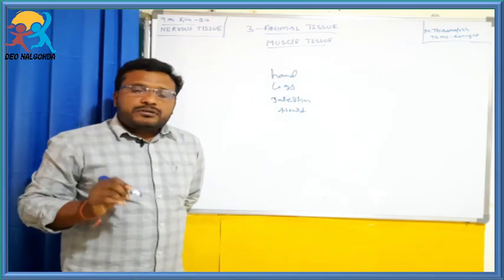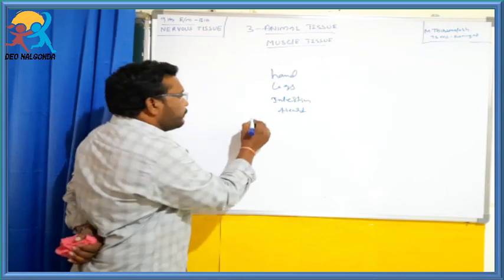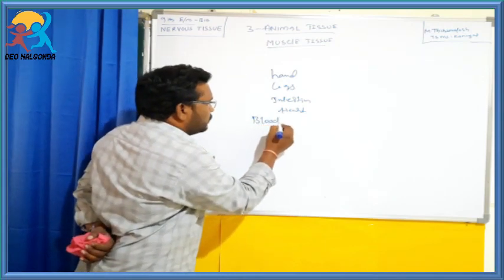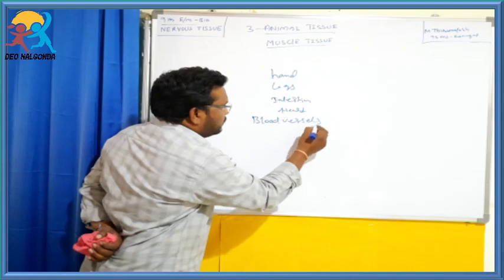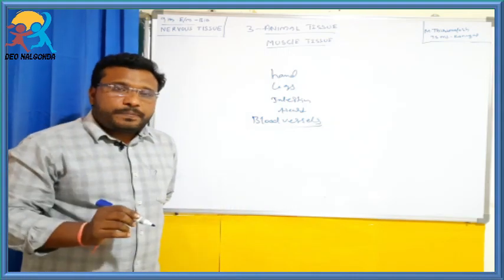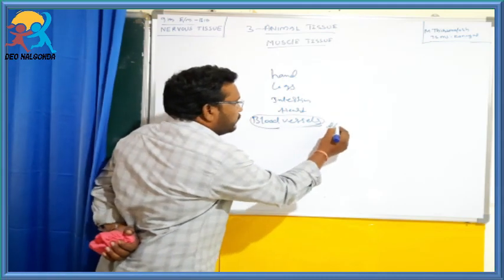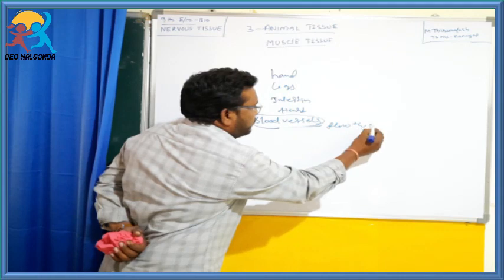A small amount of muscle tissue is present in the blood vessels. It increases and decreases the diameter of blood vessels, thus regulating the flow of blood.